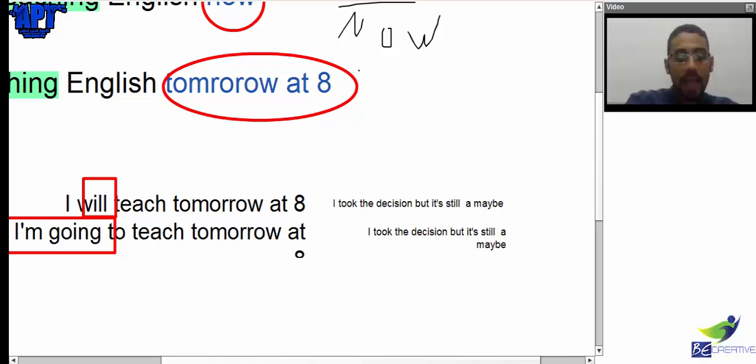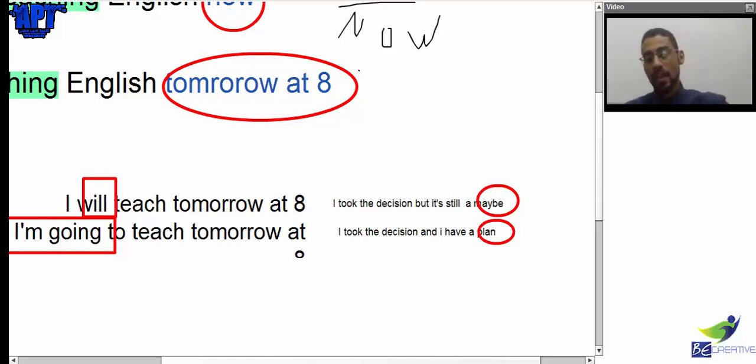And I have a plan. Here, I have a plan. What's the plan? That I already prepared everything. I prepared my material. I prepared everything that I'm going to need to teach in the future. So here, this is not a maybe, this is a plan. So the difference between both of them is that this one is maybe and this one is plan. Okay, so maybe and plan.